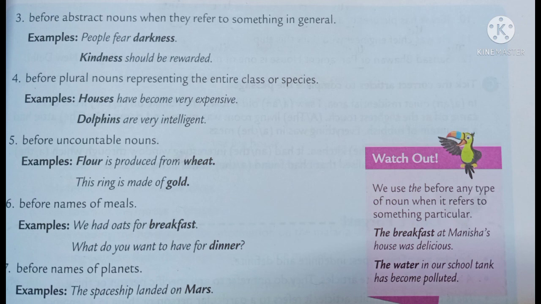It is also not used before uncountable nouns. Again, we have studied what countable and uncountable nouns are. Before uncountable nouns also we do not use articles. Then we have studied that we are using articles before anything that is unique in kind, like the sun, the moon, the earth, etc. But before the names of planets we do not use articles. So that is one point we have to remember, that even though planets are unique, before the name of planets we do not use articles.